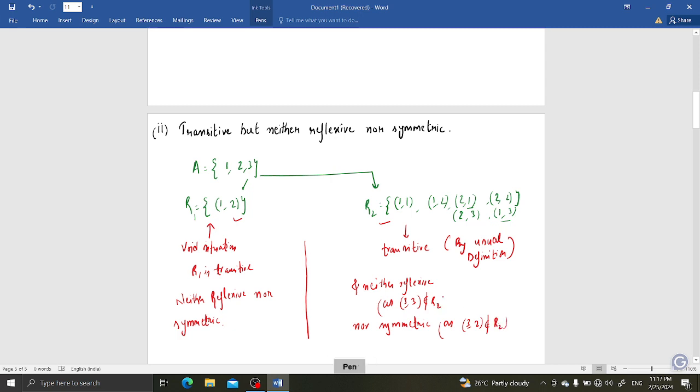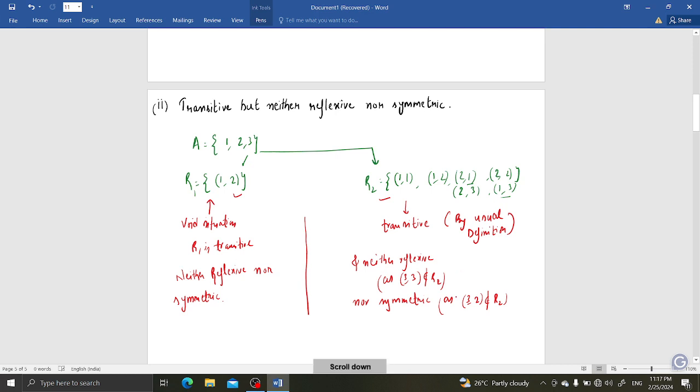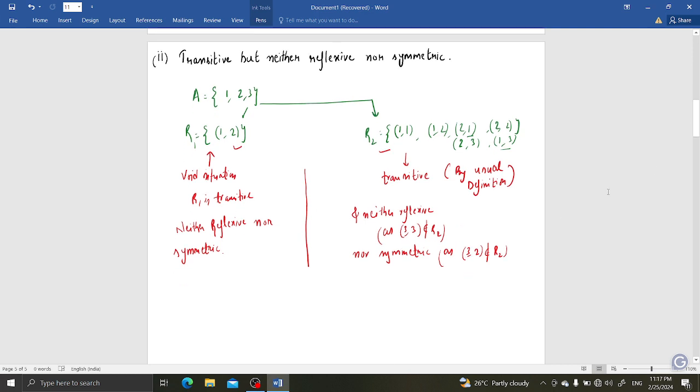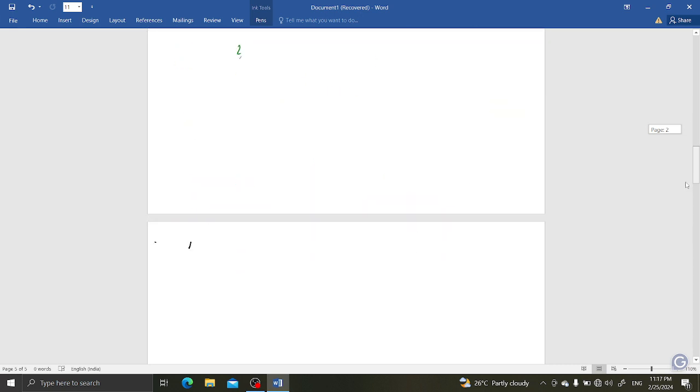Here you can assume R2, okay, R1. Hence, now next one I'll move.